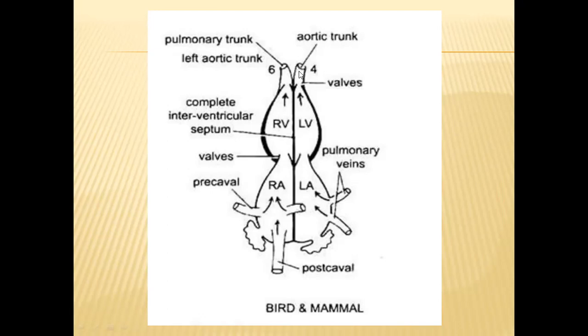From this left aortic arch, again, several different blood vessels come, and these blood vessels will supply blood to the head region, neck regions, and shoulder regions. After giving off the branches to these different parts, the left aortic artery later continues as the dorsal aorta, and this dorsal aorta supplies blood to the remaining body parts which are behind the heart in position.